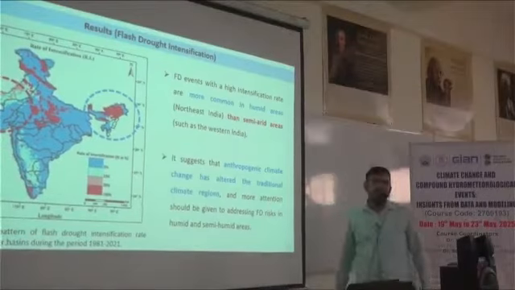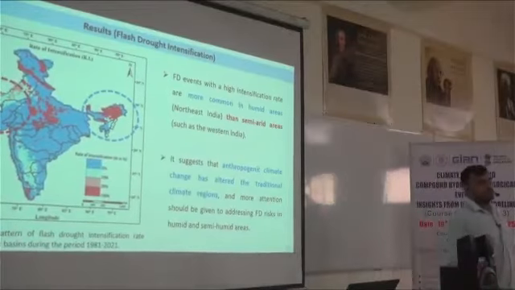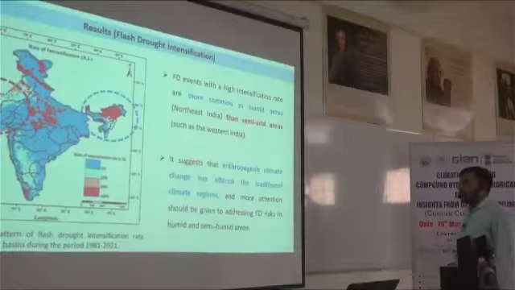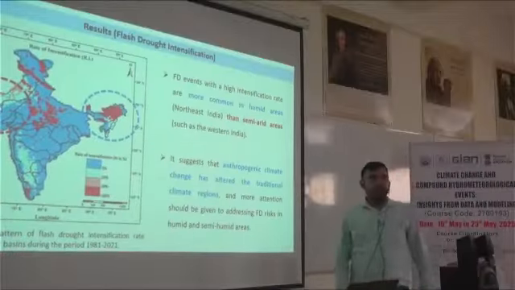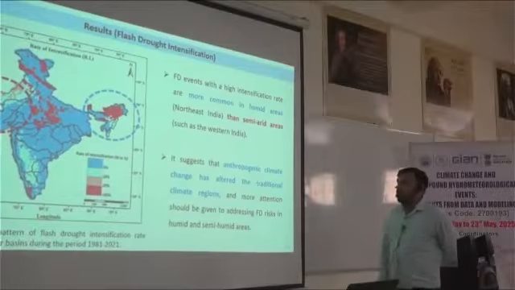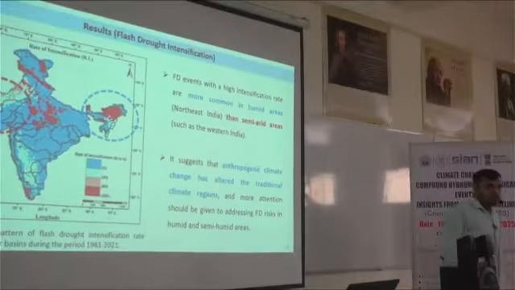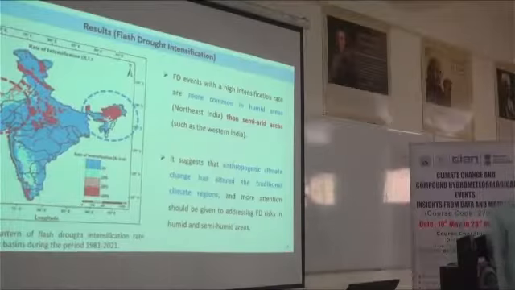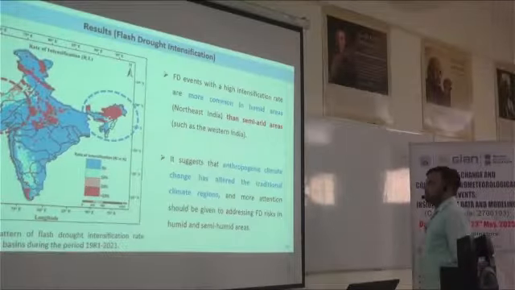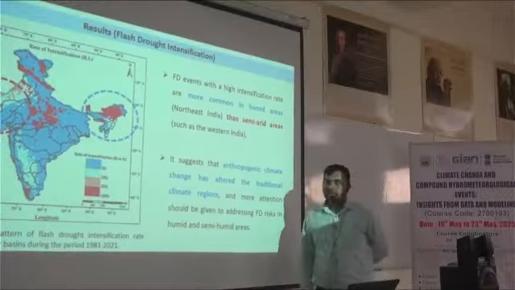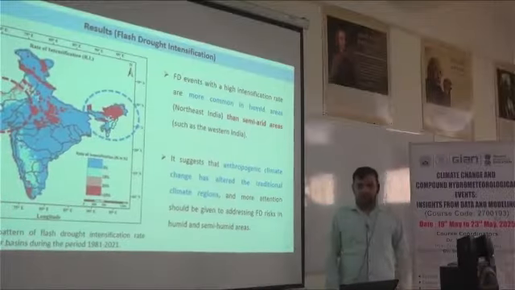We think they are more vulnerable to drought conditions rather than humid or semi-humid regions. But in case of flash drought, it is not like that. It is completely different. It suggests that humid or semi-humid regions are more vulnerable because they have a high intensification rate of flash drought across India rather than arid or semi-arid regions.